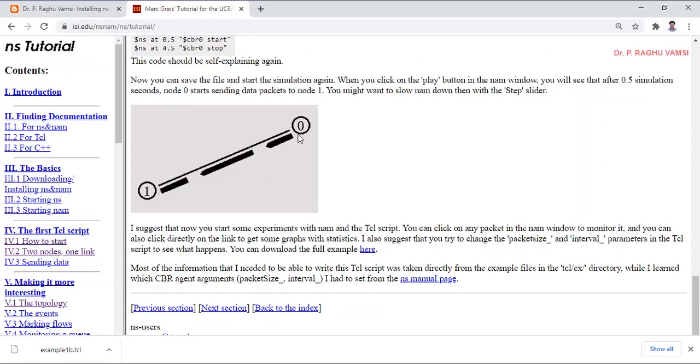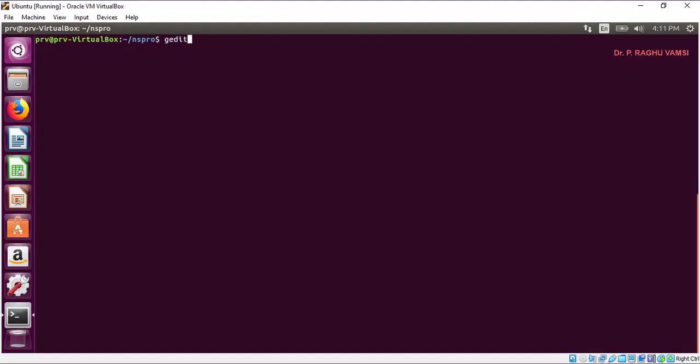At 0.5 seconds, the traffic will start, and at 4.5 seconds, the traffic stops. Okay, so this is the way it will happen, and we have not recorded the traces. We have recorded only the animation. So we did gedit test.tcl.